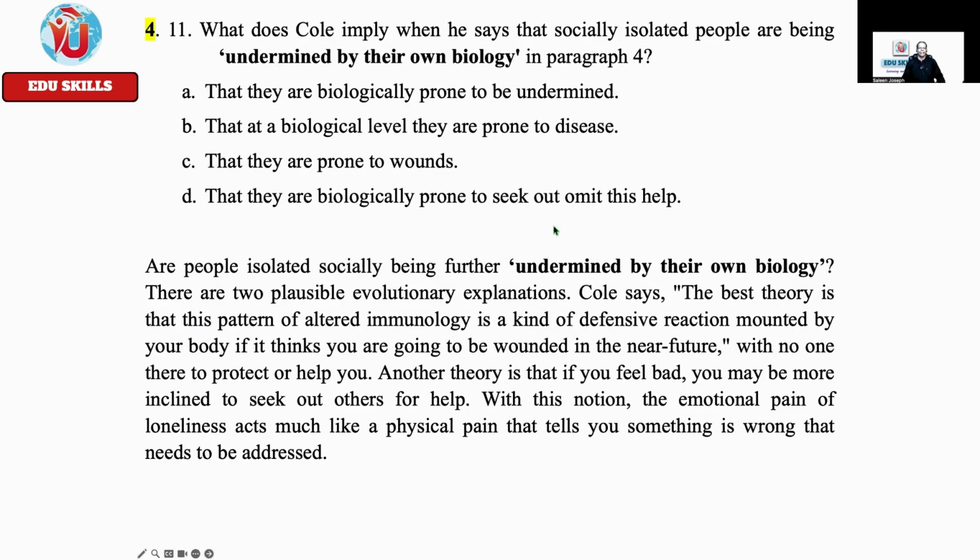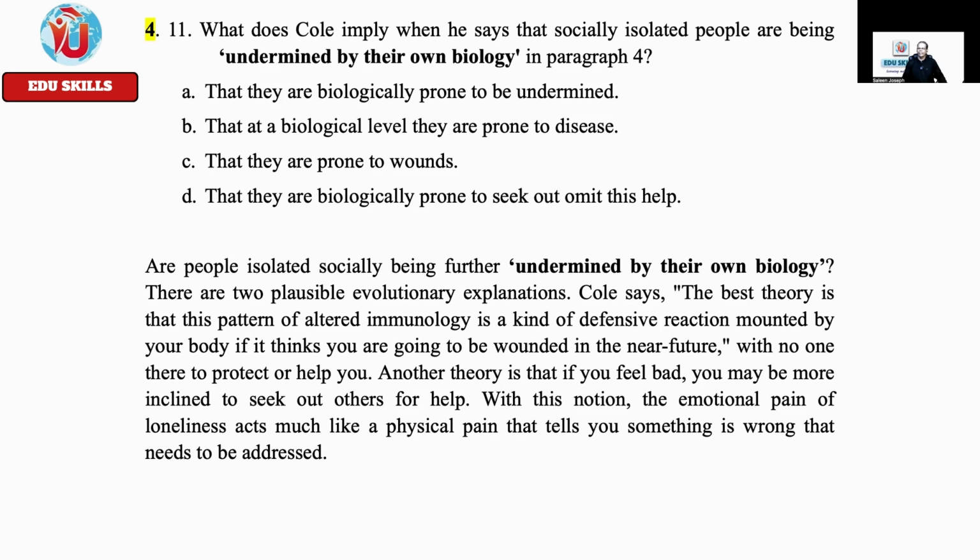What does Cole imply when he says that socially isolated people are being undermined by their own biology in paragraph 4? A. That they are biologically prone to be undermined. B. That at a biological level they are prone to disease. C. That they are prone to wounds. D. That they are biologically prone to seek out help. Are people isolated socially being further undermined by their own biology?